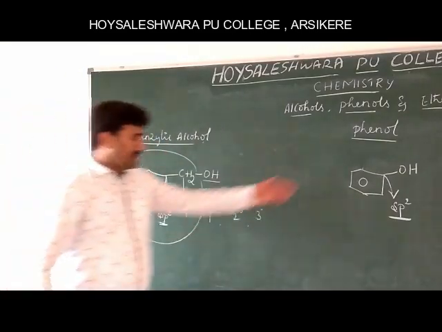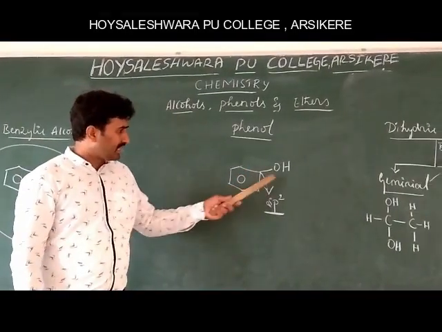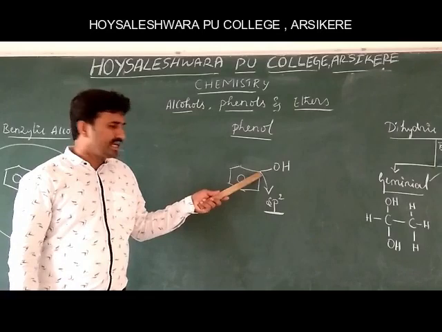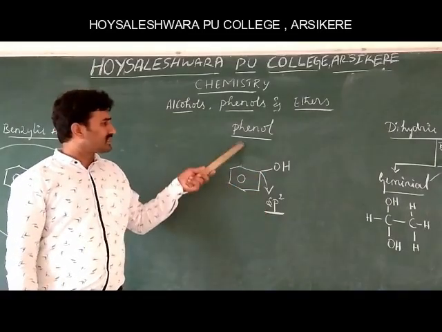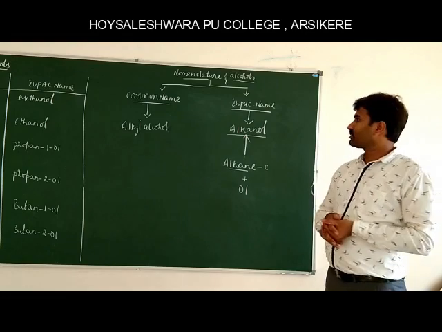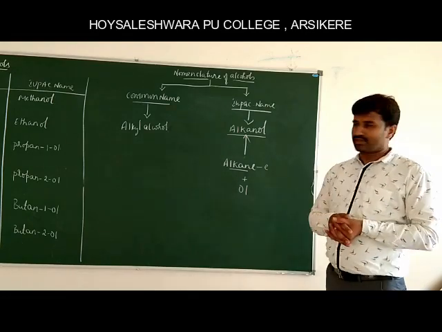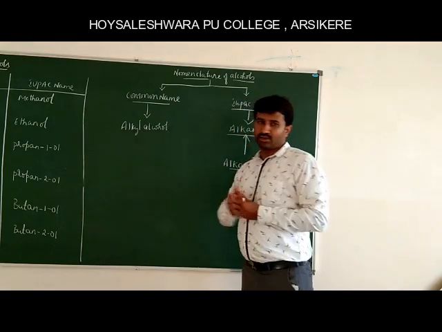And the phenol is similar to allylic alcohols in that the hydroxyl group is directly attached to an sp2 hybridized carbon atom. This is called phenol. In the nomenclature of alcohols, we have two systems: one is the common name system, another is the IUPAC naming system. In the common name, we name in the form of alkyl alcohols.